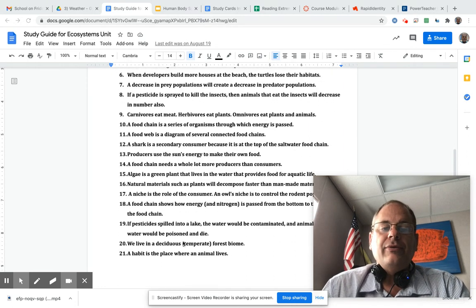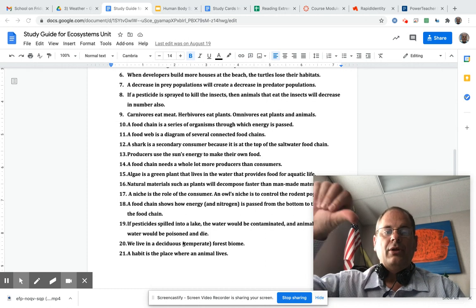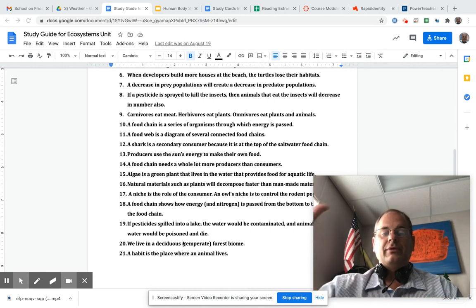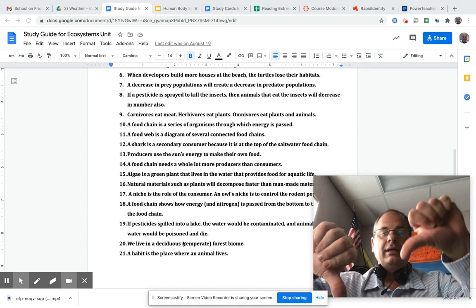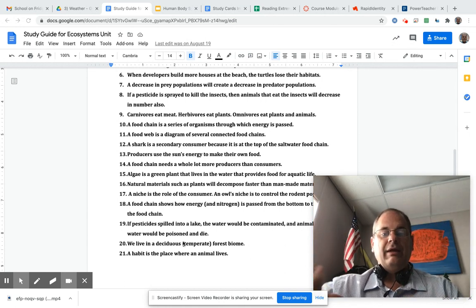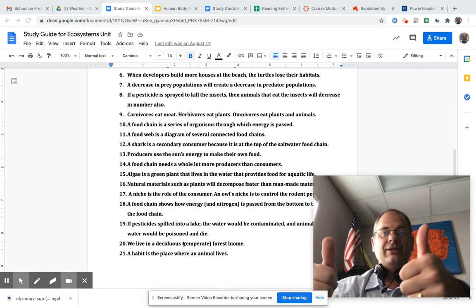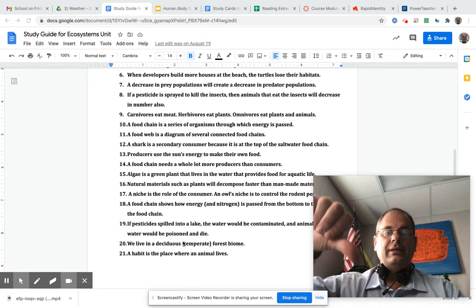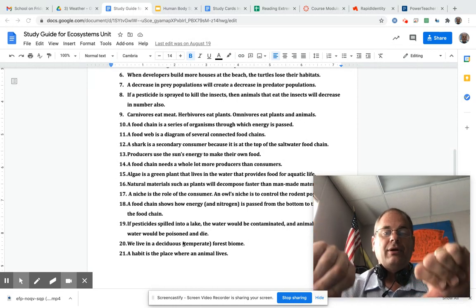So that's number three and number six are the same thing. Number seven, a decrease in the prey population will cause a decrease in the predator population. If there's not many chicken nuggets, there's not many kids eating chicken nuggets. If there's a lot of chicken nuggets, there's a lot of kids eating chicken nuggets. All right, number eight, if a pesticide is sprayed to kill the insects, then animals that eat the insects will also decrease in number. So if the insects are going down, then the animals who eat the insects are also going down.